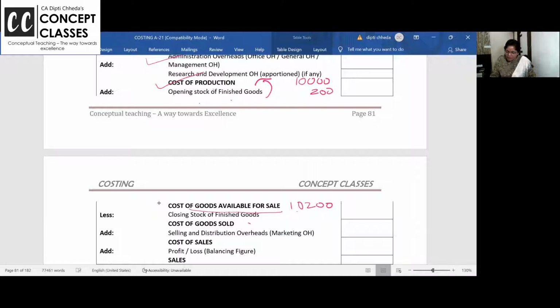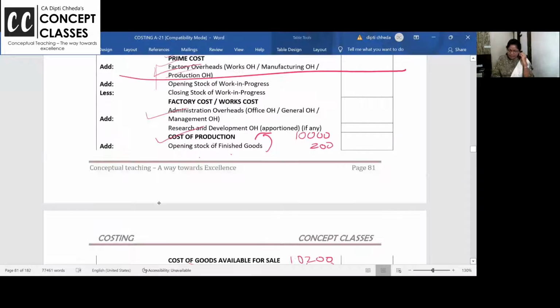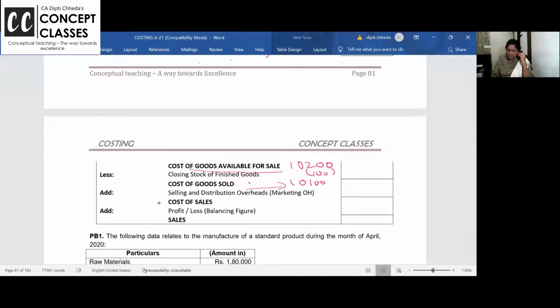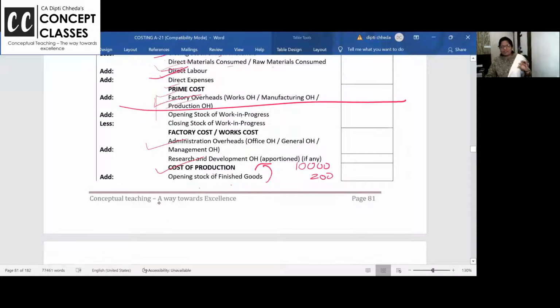But now we have only 100. That means, can I say 10,100 units are already sold? Clear to all of you, right? And when the cost of goods are sold, add selling overhead, cost of sales, profit and sales. So, ma'am, what is the difference? So, what is the difference?